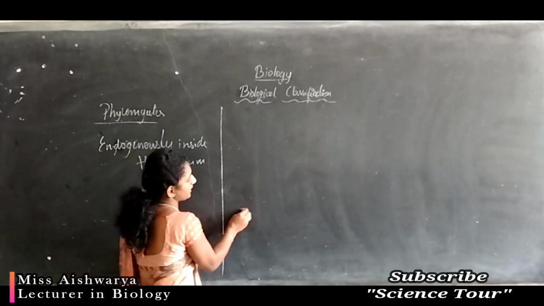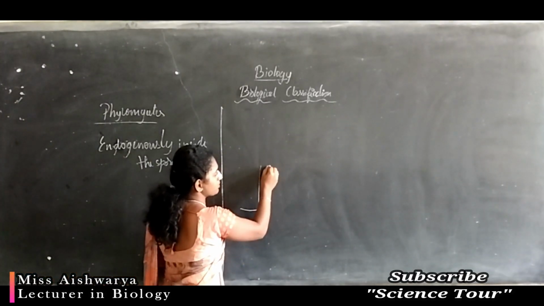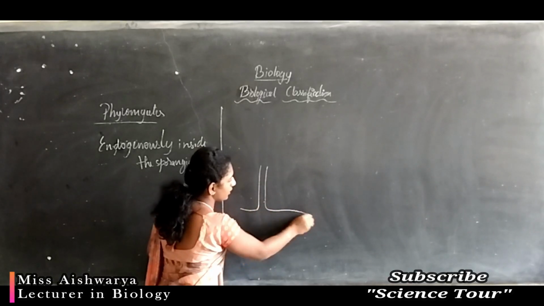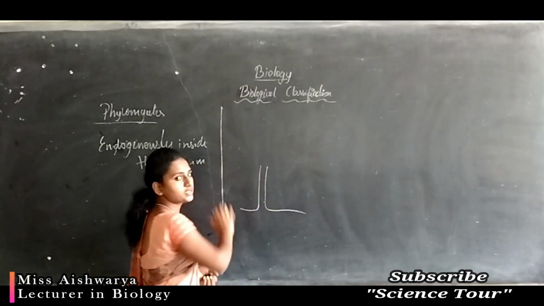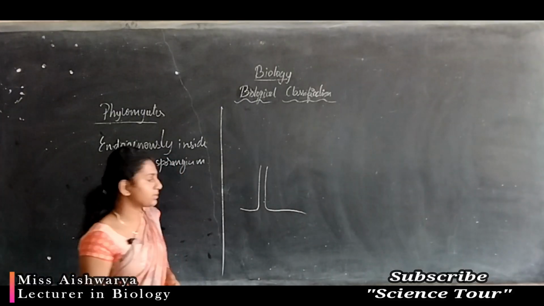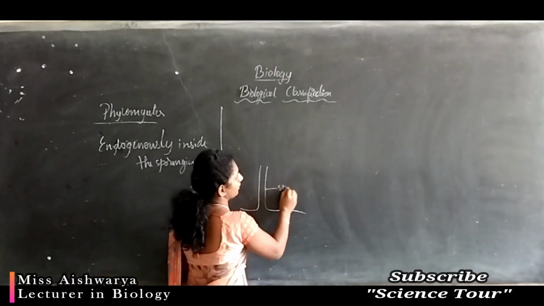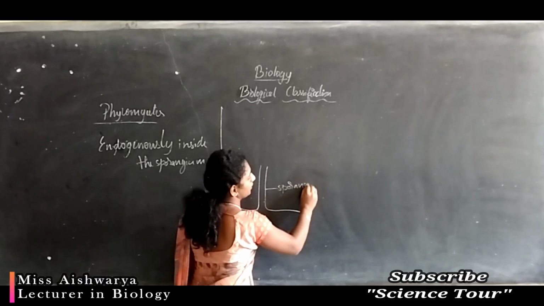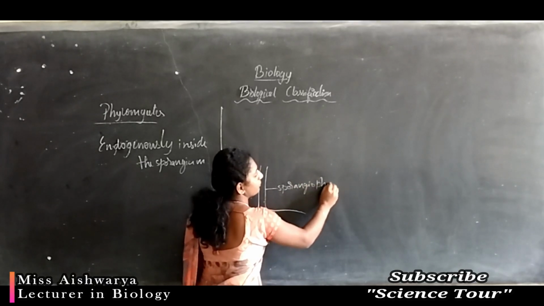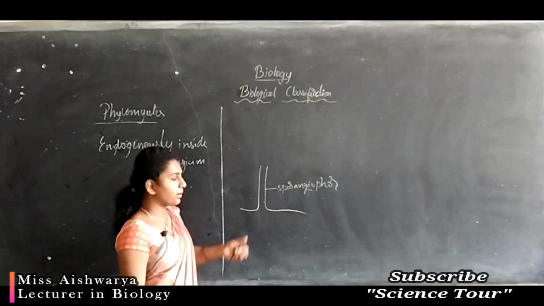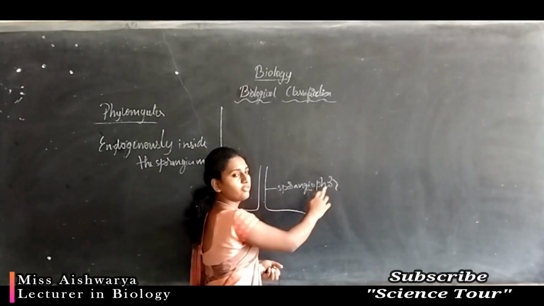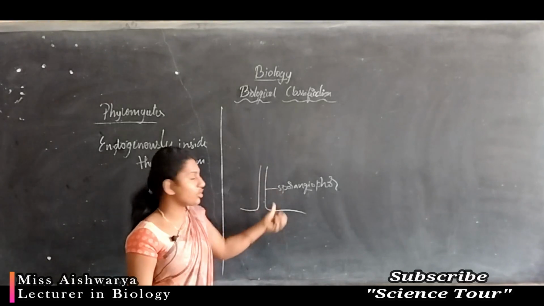I will explain. The hyphae will produce a specialized structure, which we will call sporangiophore. The stalk which bears the sporangium we call sporangiophore. Sporangio refers to the spore bearing structure, and phore means the stalk-like structure.